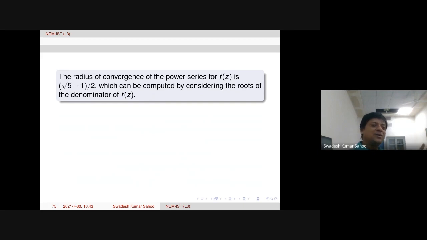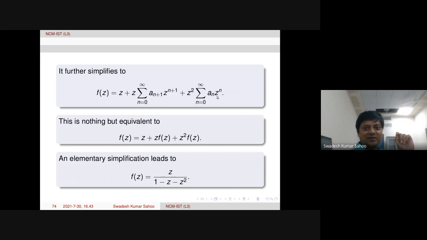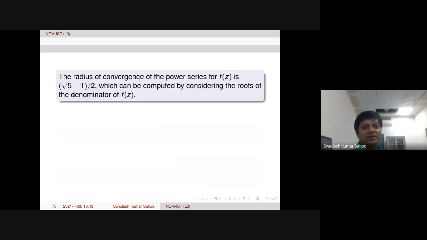So the nearest point will be root 5 minus 1 by 2 from the origin, because the series is about the origin. So from the center, we need to take the nearest point where the function is not analytic. Where the denominator is vanishing, the function is not analytic. Denominator equal to 0 will be a quadratic equation. We can solve easily. Then we obtain, I think, 1 plus minus root 5 by 2. But the nearest point will be this one. The distance is actually root 5 minus 1 by 2.